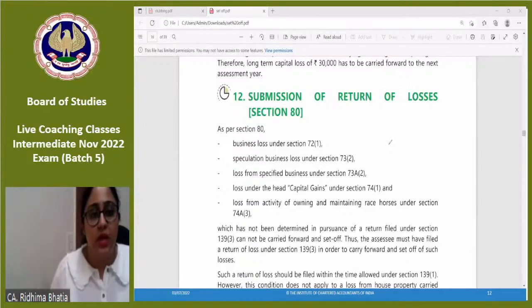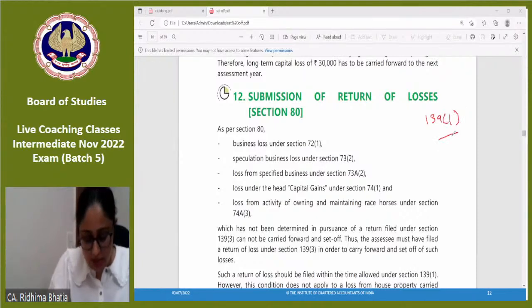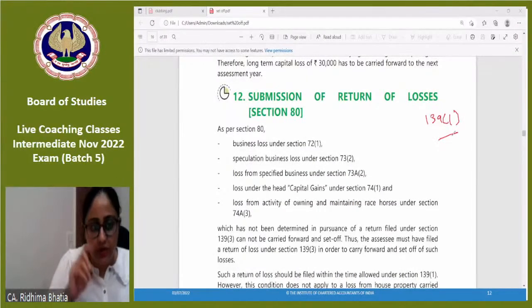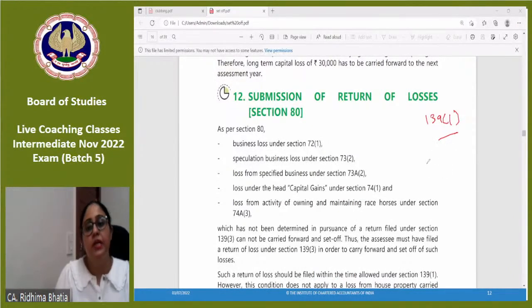It is very important to file your return within time. What is within time? 31st July is the due date for filing of return for the assessment year. If audit is applicable to you, then it is 31st October. So those are your return filing dates, which you have seen.